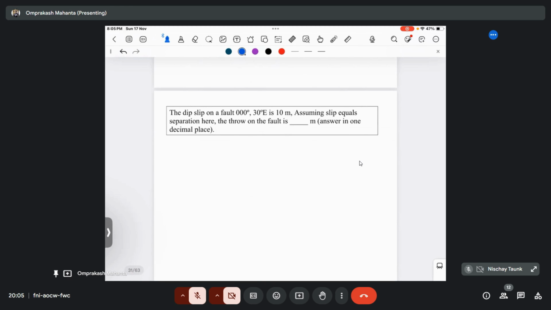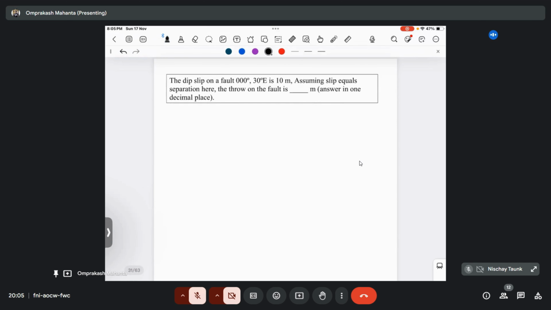So let's move to the next one. Okay, so the dip slip of a fault on a fault that dips 30 degrees east is 10 meters. Assuming the slip equals separation here, then the throw of the fault is dash. Dip slip means net slip, you can say. So here, if I draw this one, right?